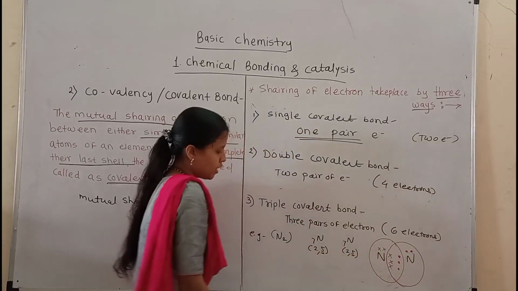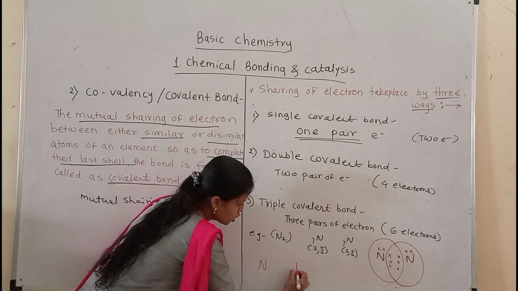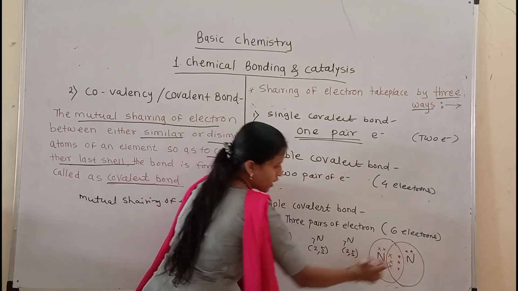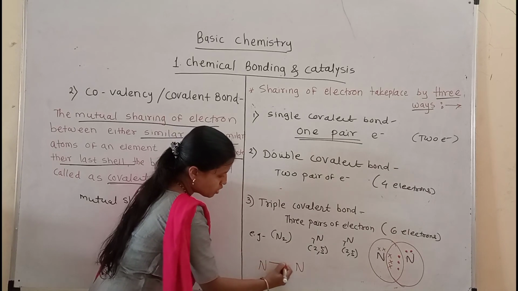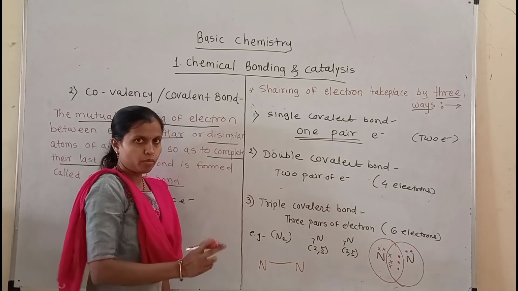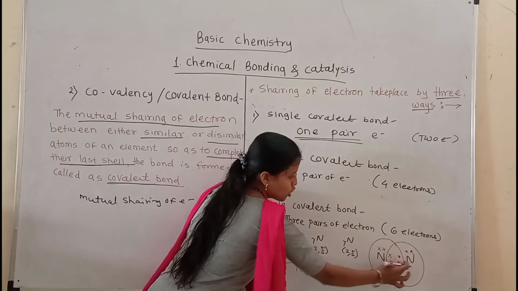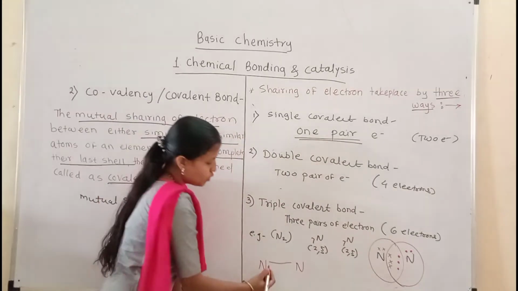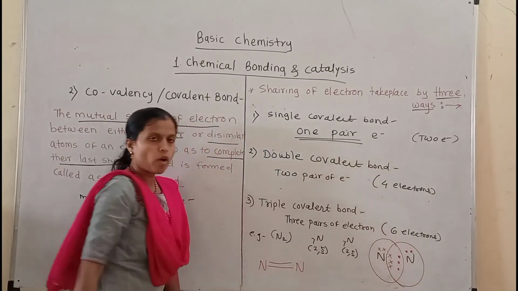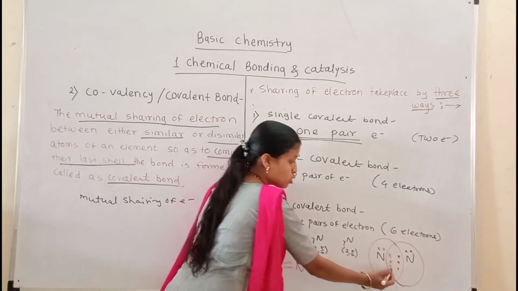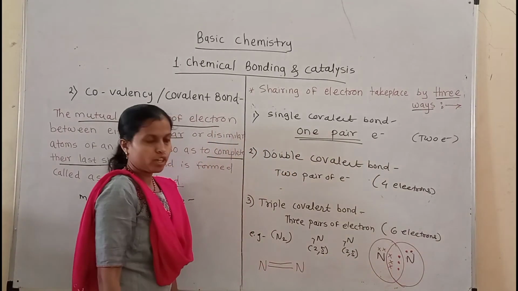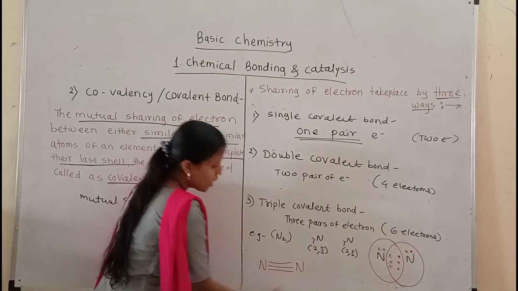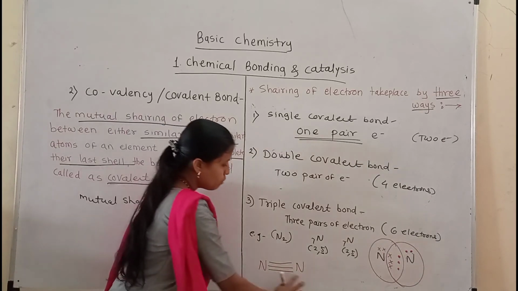When they share the first pair of electrons, then the first single covalent bond can be formed in between these. When they share the second pair, then the double covalent bond can be produced, and when they share their third pair of electrons, then the triple covalent bond will be formed in between these two nitrogen atoms.